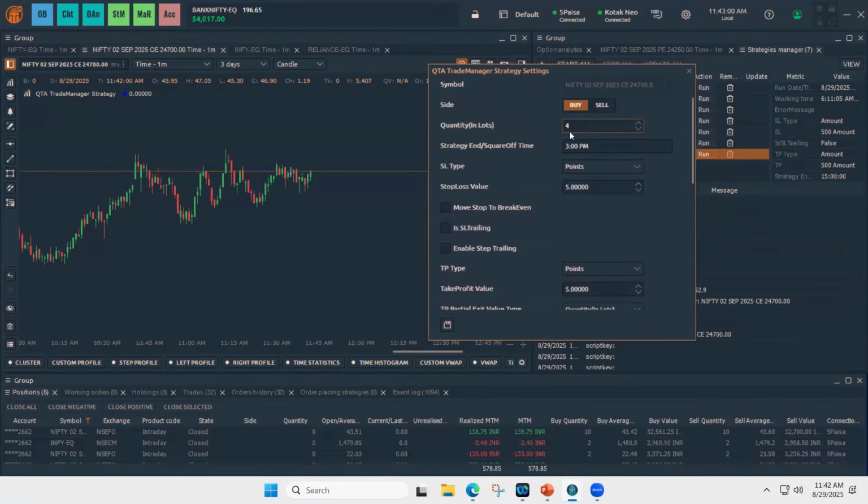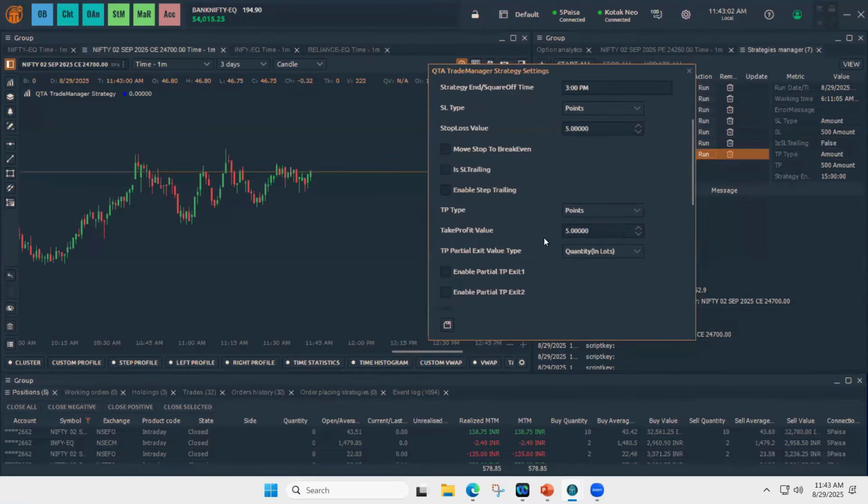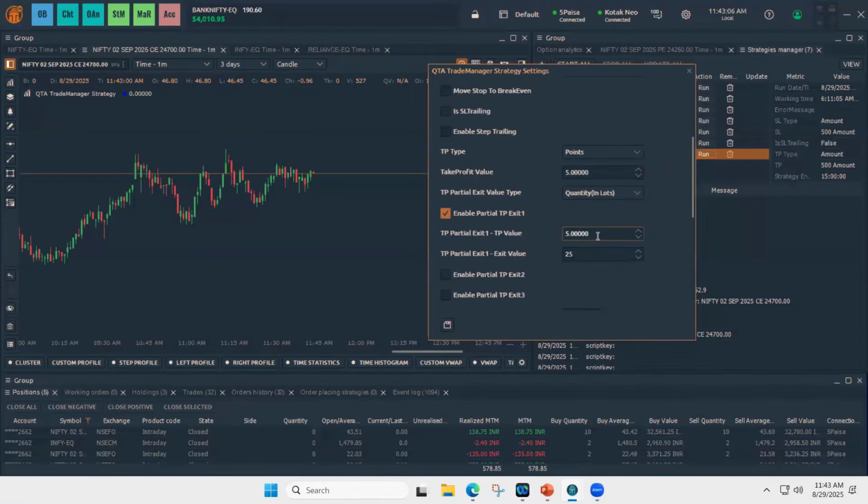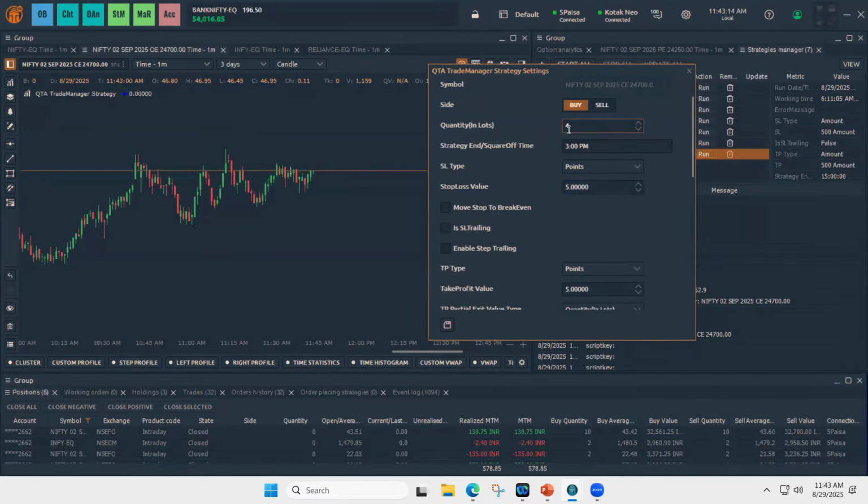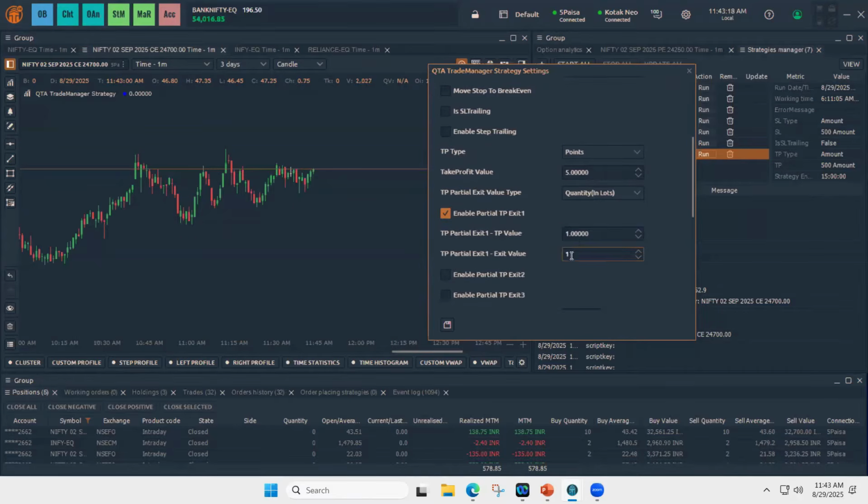So initial quantity is 4 and initial take profit is 5. And let's say when the price reaches 1 point, I want to exit 1 quantity. So in this example, since we have 4 quantity, 1 quantity will exit at one price level, and the remaining quantity will exit at 5.